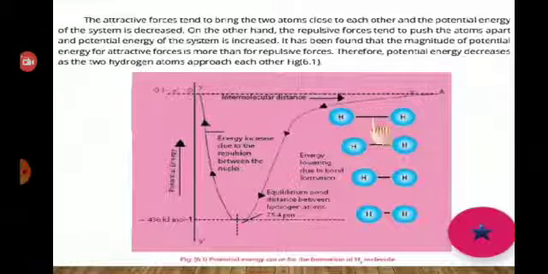When these two hydrogen atoms are far apart from each other, the potential energy is maximum at that point. When they move close to each other, the potential energy decreases. And when the atoms are nearest to each other, the potential energy is minimum at that point. The minus 436 kilojoule per mole shows the exothermic reaction.